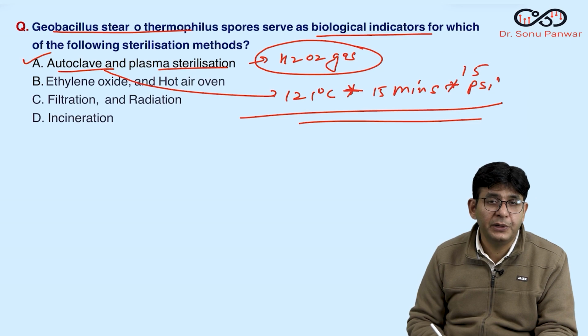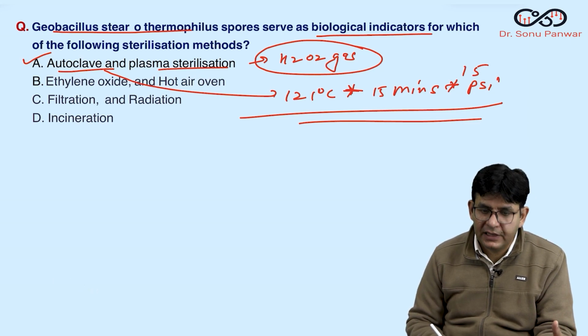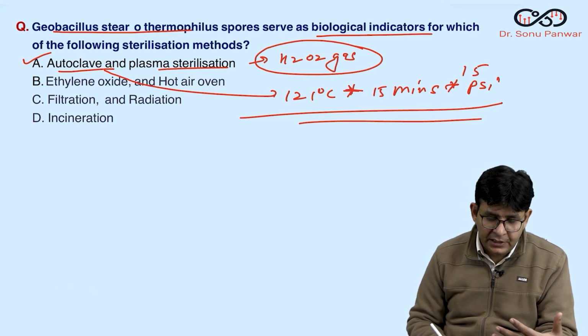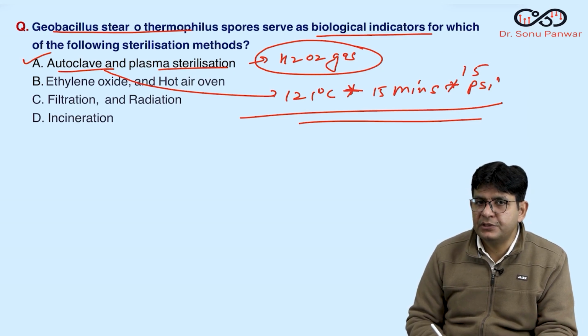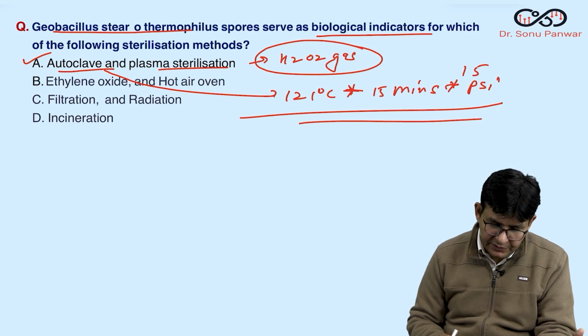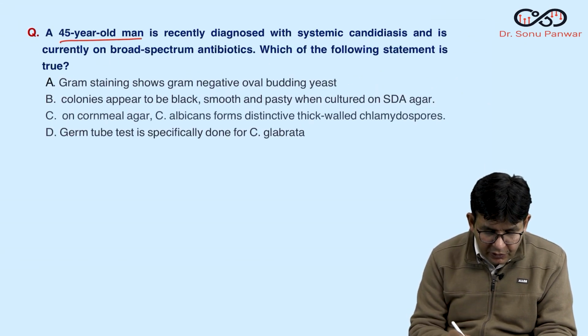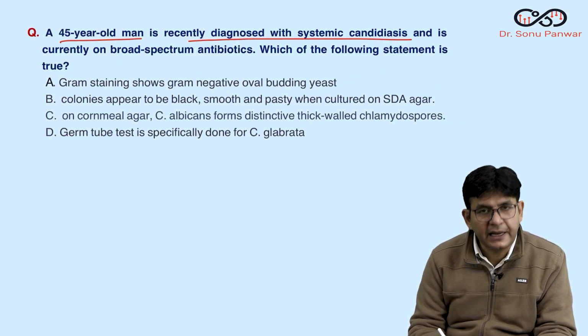And all these factors produce what? Radicals. Because of these ion formations or radicals, the sterilization happens. So this is the latest method, termed plasma sterilization. Is it fine, guys? Now, a 45-year-old man is recently diagnosed with systemic candidiasis.